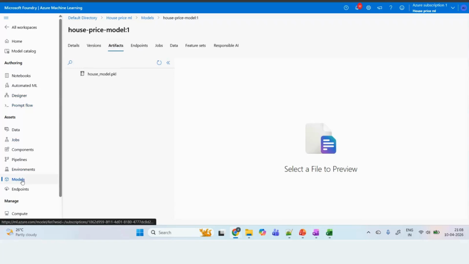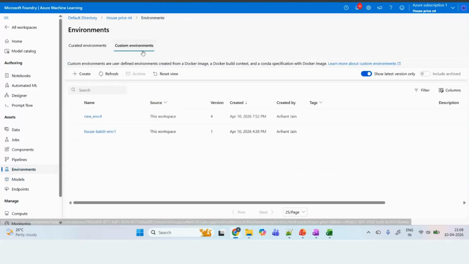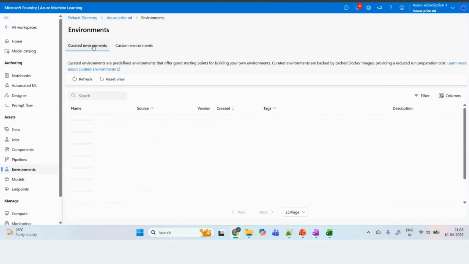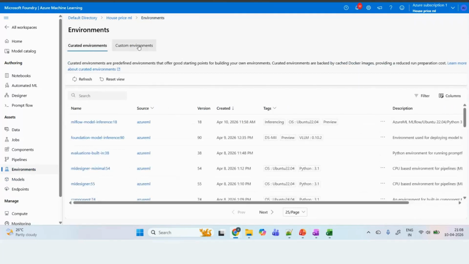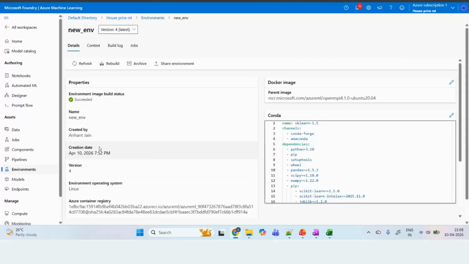Once this is done, what is the next step? The next step is creating the environment. There are two types of environments: one is curated, one is custom. Curated means those which are already there. Here, these are the predefined environments. Custom means those which we can create by ourselves. Like these were the different environments which we have created.